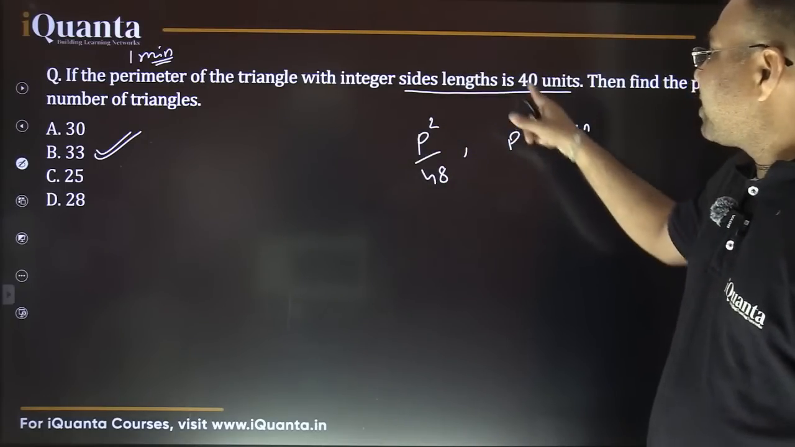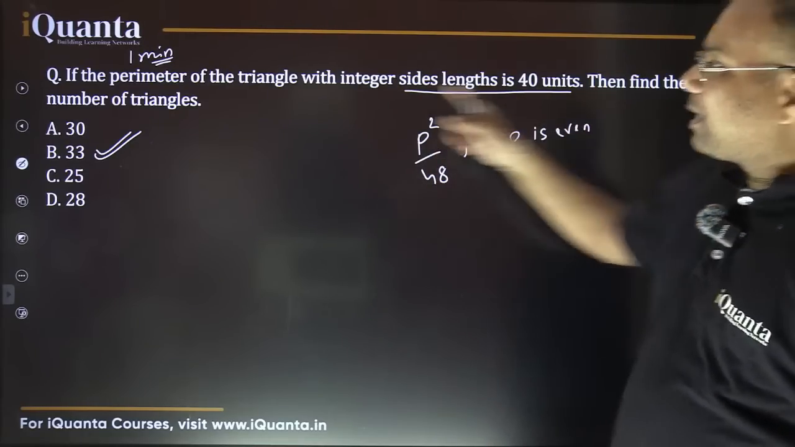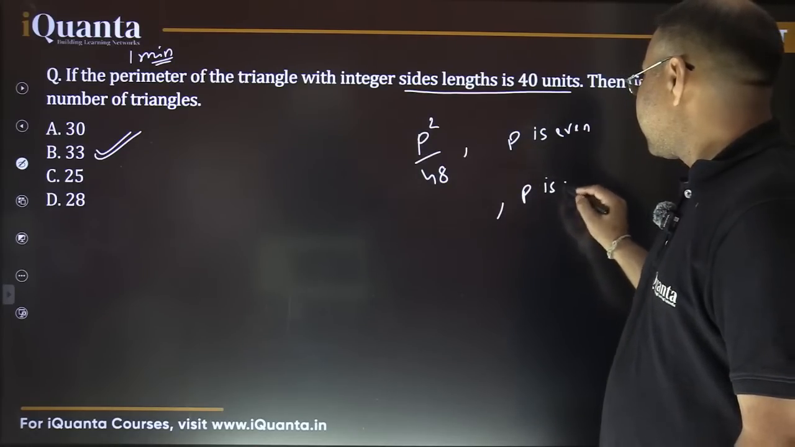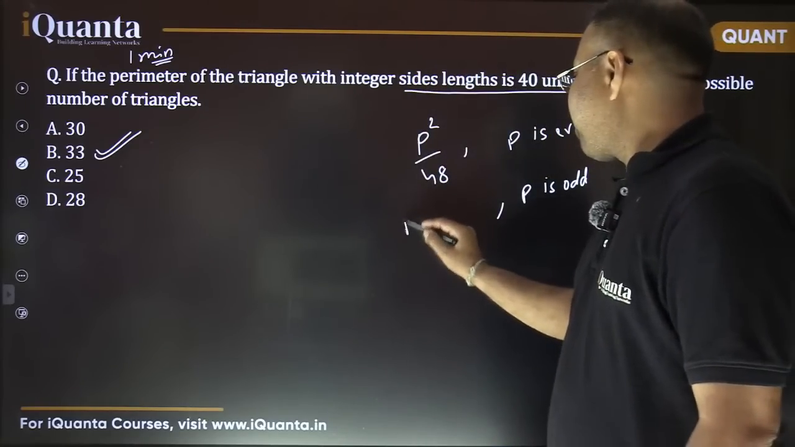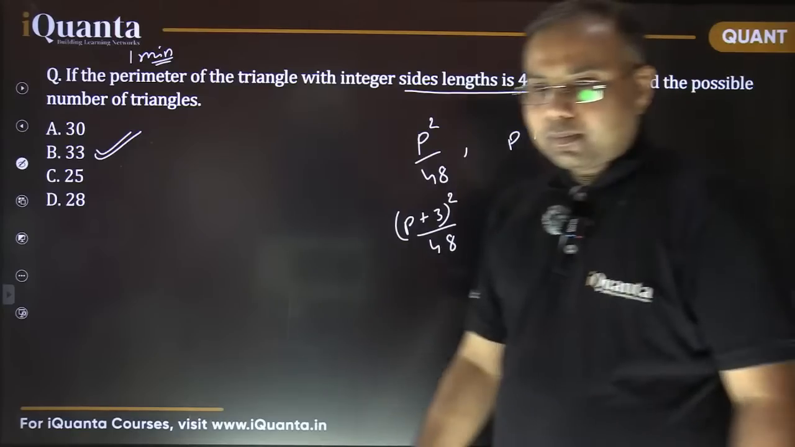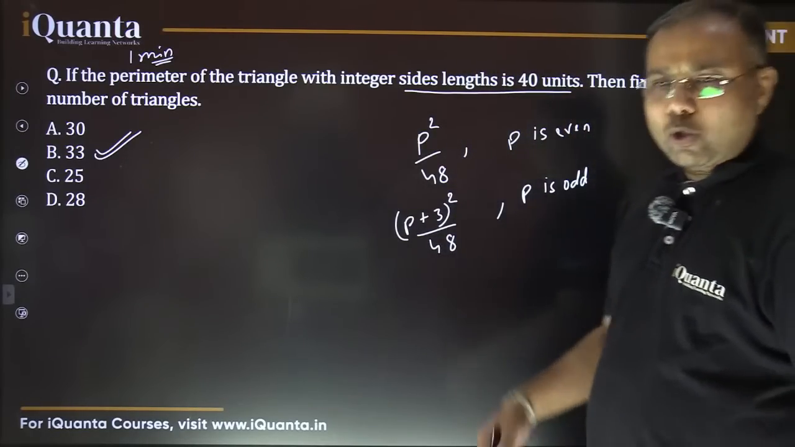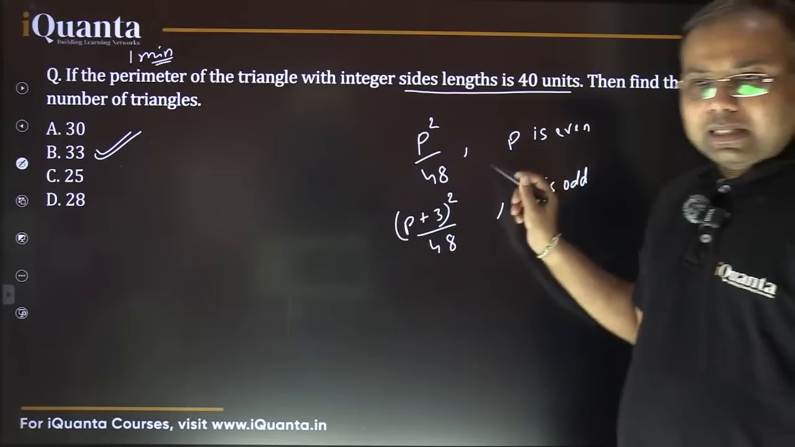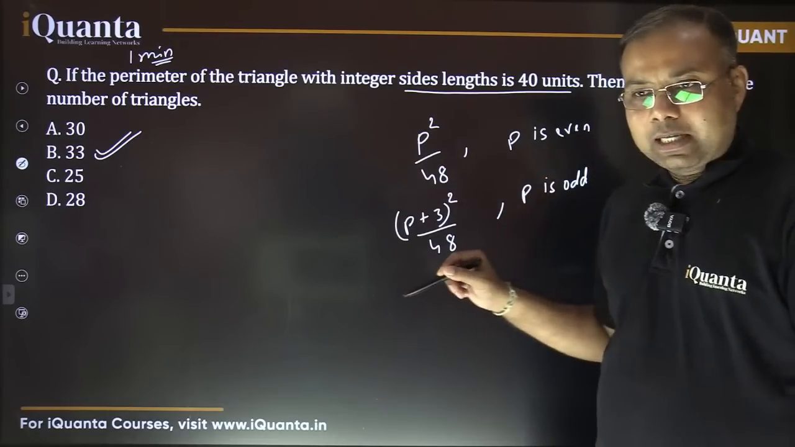If the perimeter p is even, in that case the possible number of triangles is given by p square by 48. But what if p is odd? If p is odd, in that case it becomes (p plus 3) whole square by 48. So these are the two shortcuts. We can calculate the total number of possible triangles using these. If the perimeter is an even integer, it is p square by 48, and if p is odd, it is (p plus 3) whole square by 48, where p is the perimeter.